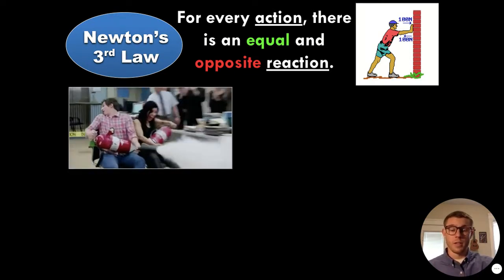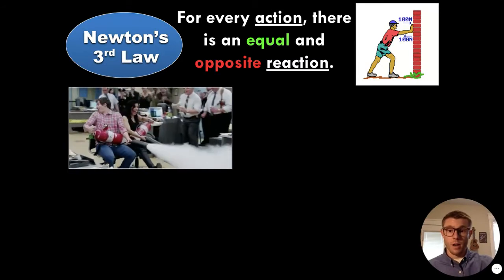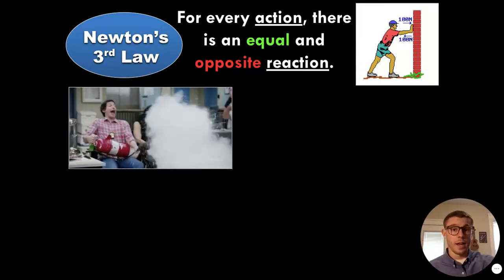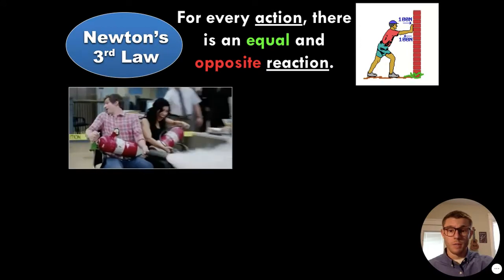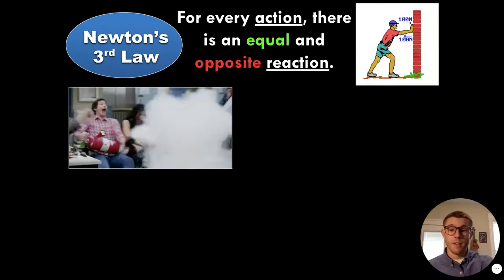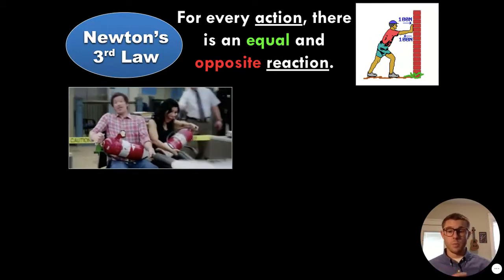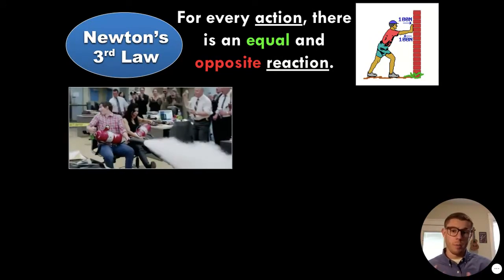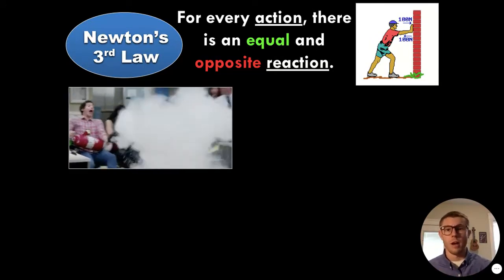So let's take a look at a couple other examples. Here we have a couple of our characters from Brooklyn Nine-Nine who are using fire extinguishers to accelerate themselves on some chairs. So we have a similar experience where there's a force being applied. However, there's no wall there pushing against it, so it moves in the opposite direction.